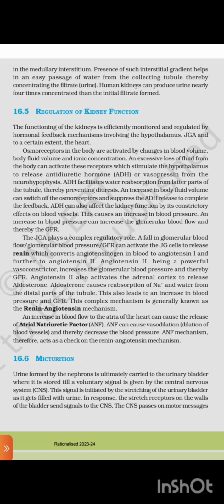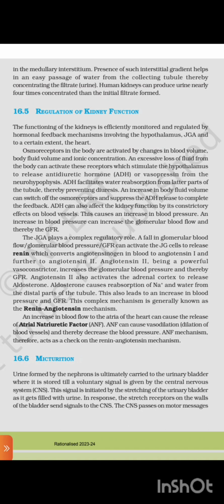ADH can also affect kidney function by its constrictory effect on blood vessels. This causes an increase in blood pressure. An increase in blood pressure can increase the glomerular blood flow and thereby the GFR. JGA plays a complex regulatory role.